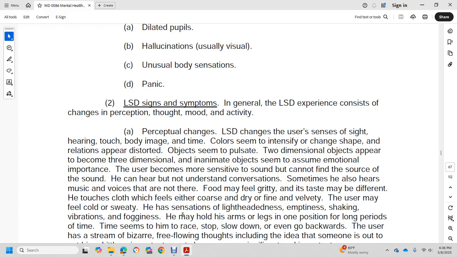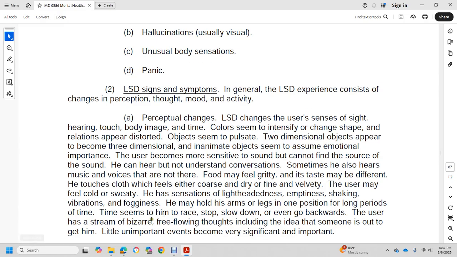Touching clothes, the user feels them as coarse, dry, fine, or velvety. The user may feel cold sweat, and sensations of lightheadedness, emptiness, shaking, vibration, and fogginess. He may hold his arms and legs in one position for a long period of time. Time seems to race and stop, slow down, even go backwards.